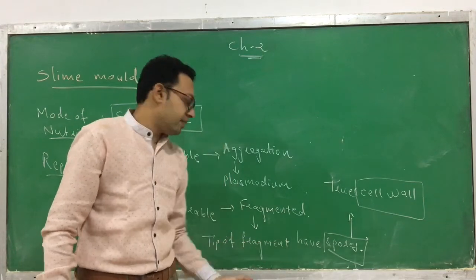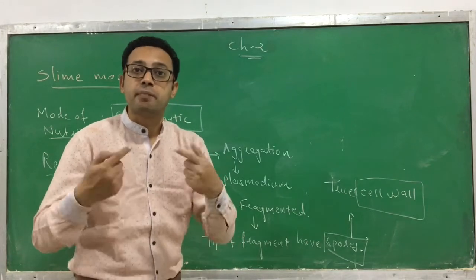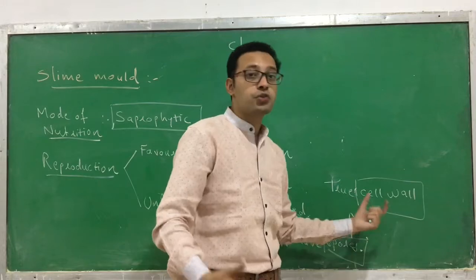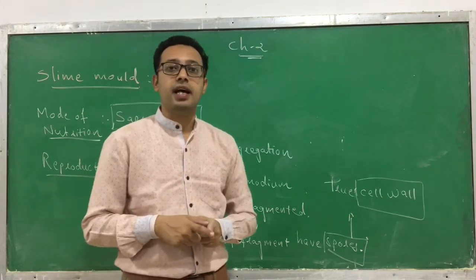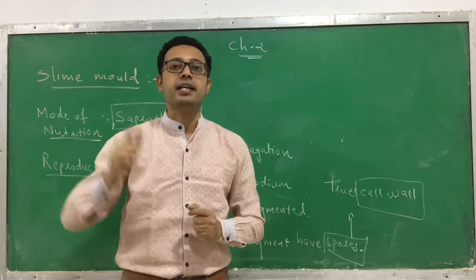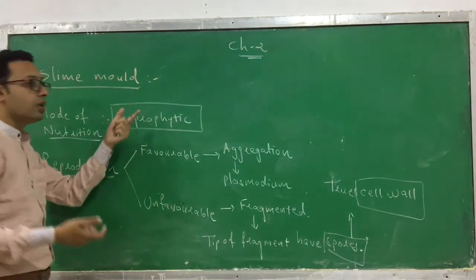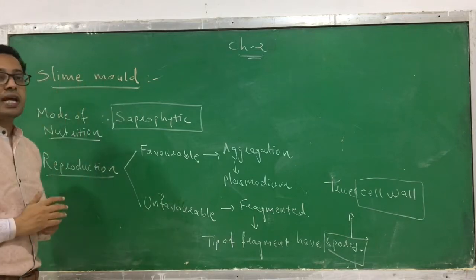The tip of each fragment bears spores. These spores have a true cell wall that can survive in any adverse conditions, and thus the slime mold can live for a number of years. So this is all about slime mold.